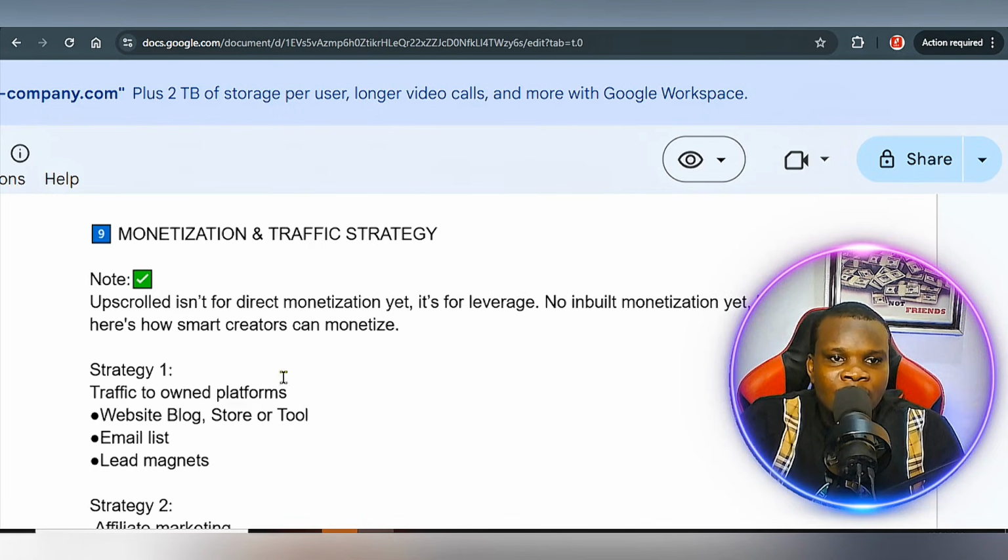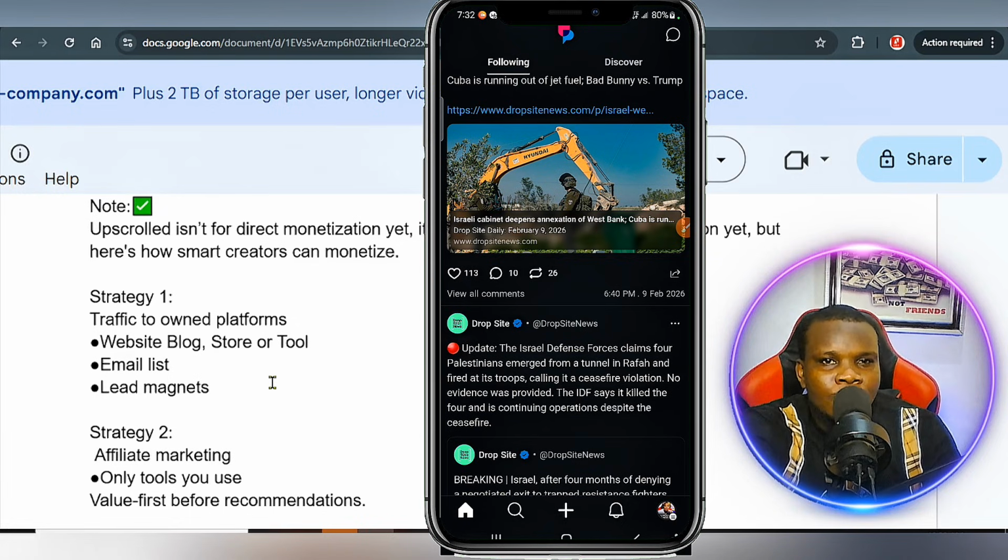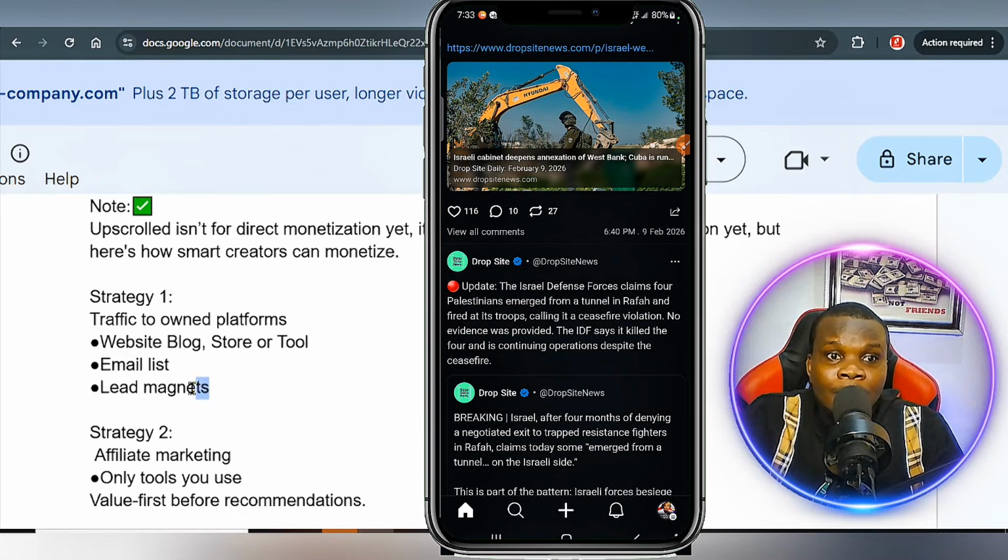Number one strategy is to send traffic from this platform to your own platform. From this platform, which is Upscrow, they can click on the link and go to your website store. When they make a purchase, you've already monetized your audience on Upscrow. There's no two ways about that. You can also use that to grab some leads.